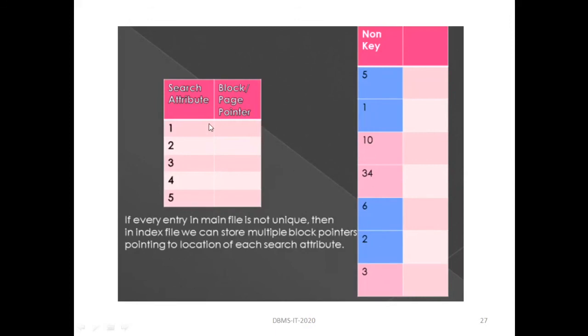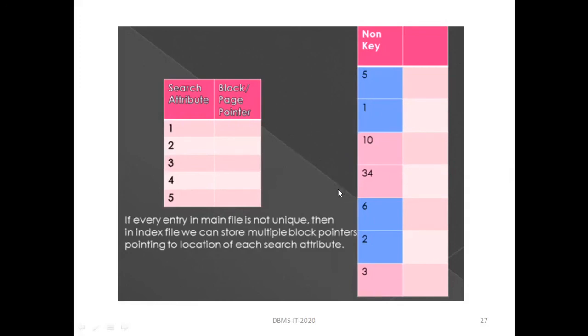In that case, the index file contains the search key attribute, that is 2, and the block pointer contains all the addresses where the 2 resides. So it will contain 2 with the addresses 2, 5, and 6. In that way it can point to the different 2s in the same main file.